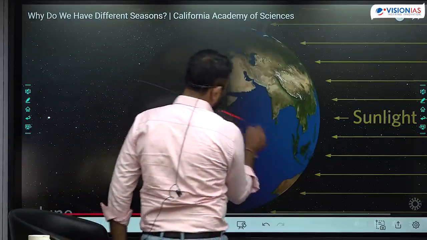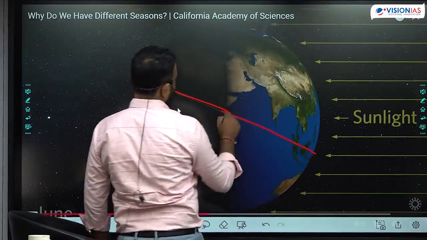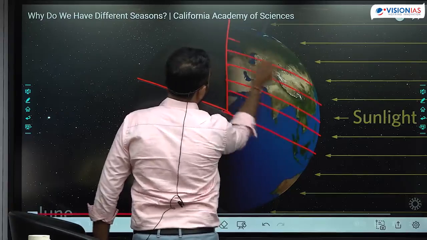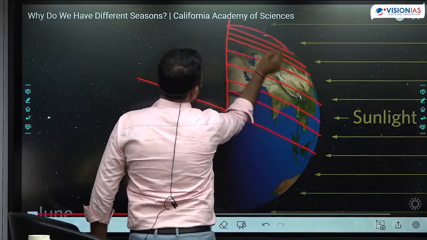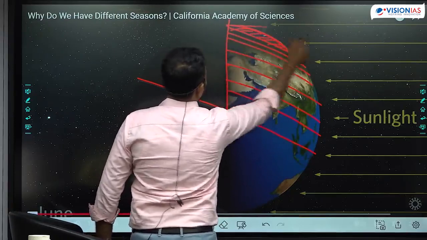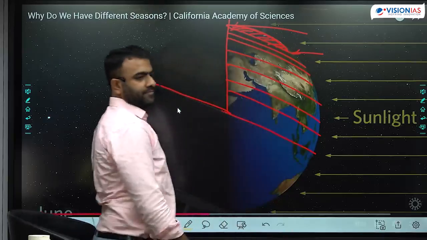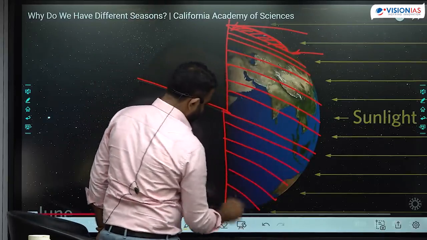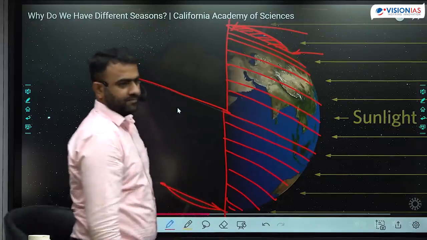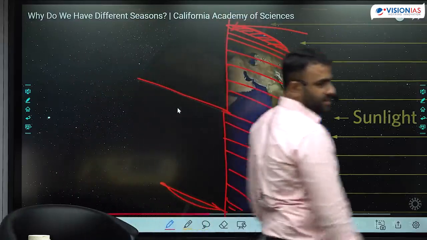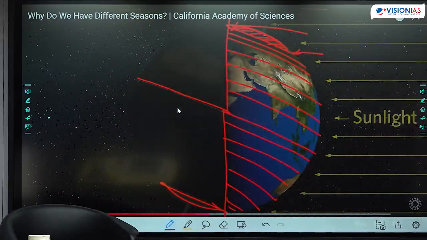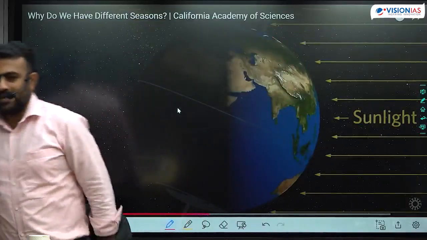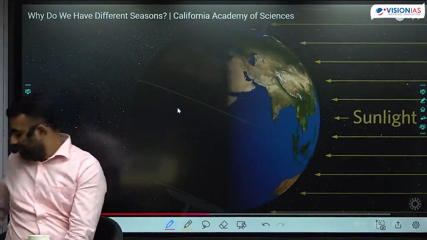Okay, so again at the equator you can say 12 hours of day, 12 hours of night. However, with increase in latitude in the northern hemisphere, length of the day is increasing, increasing, increasing. Beyond the Arctic Circle it is 24 hours, because this entire part is completely illuminated. Whereas in the southern hemisphere, length of the day is decreasing, and it is 0 hours beyond the Antarctic Circle. Here it is polar day, there it is polar night. Higher intensity is in the northern hemisphere. So here it is summer, there it is winter.